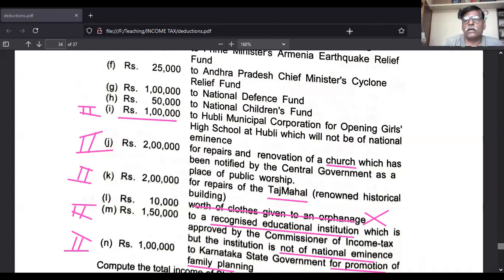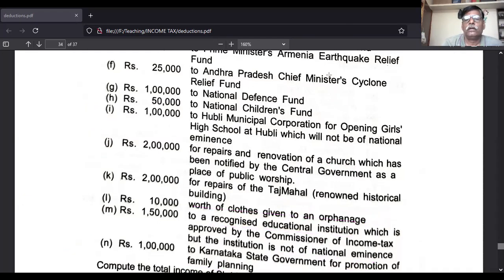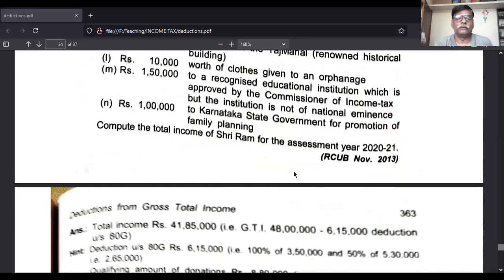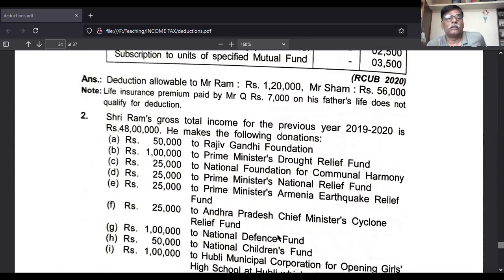After taking the inner column and outer column, you take the inner column total. You take the inner column total and thereafter take 10% of adjusted GTI. GTI means gross total income. Gross total income is 48 lakh.